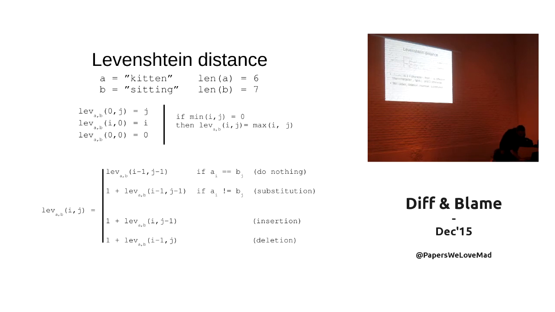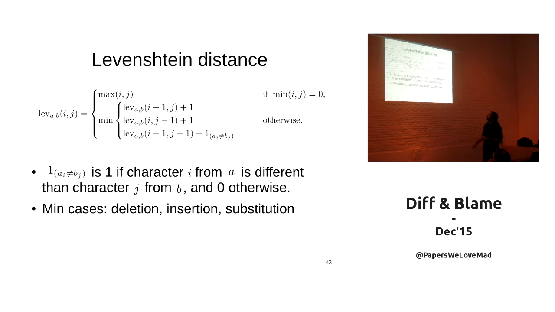So, with that in mind, let us go through these simple equations, which is the base case up there. If either of the indexes is 0, just get the other index, right? So that's the base case. And if we are not in the base case, the Levenshtein distance will be whatever is shorter between these possibilities: did I get here by inserting, did I get here by deleting, or did I get here by substitution? Okay.